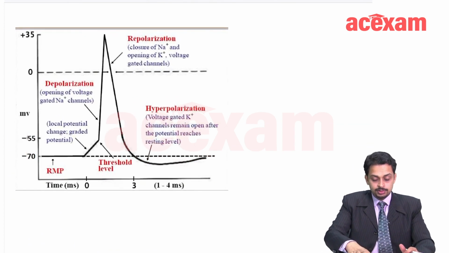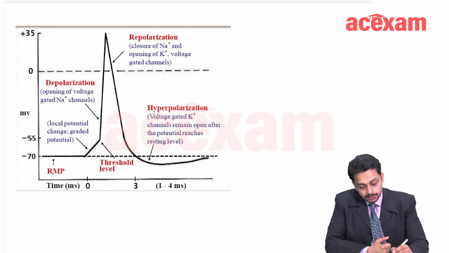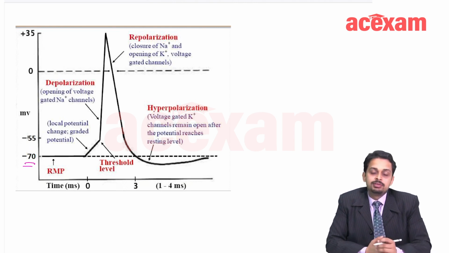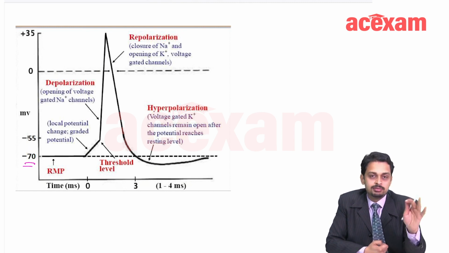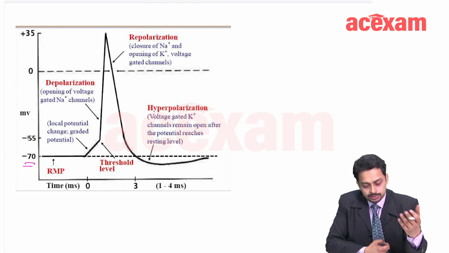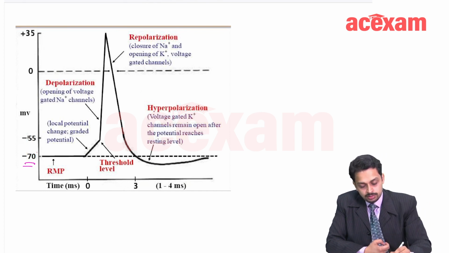Okay, now this is the diagram of action potential, a pretty simple one, right? This is minus 70 RMP. So a nerve is at rest, it is at RMP at minus 70. It can vary, like for muscles and a few motor neurons, it can even be minus 90. So don't worry about it. Minus 70 RMP.